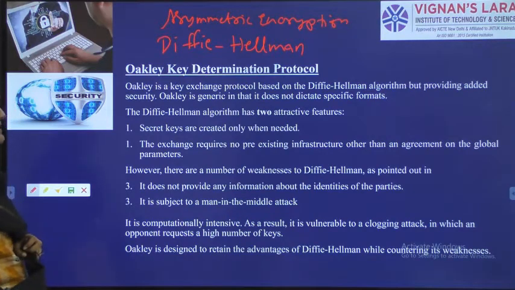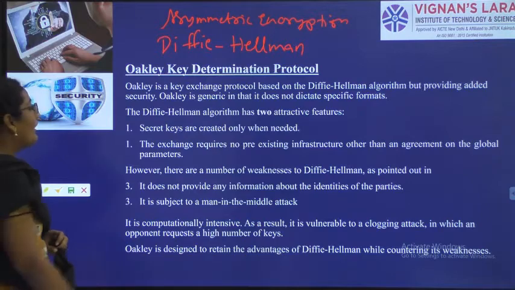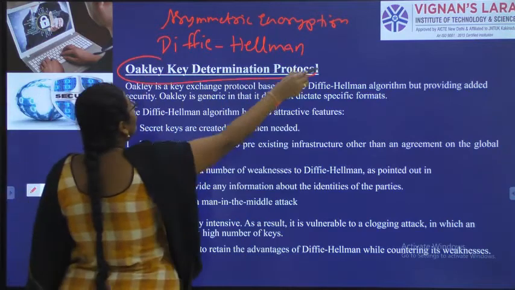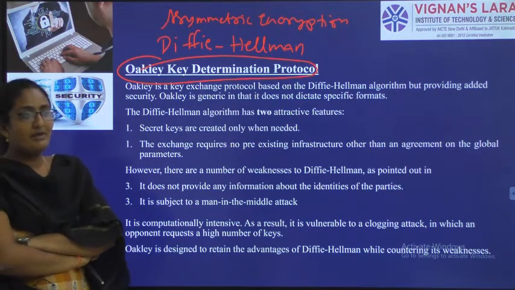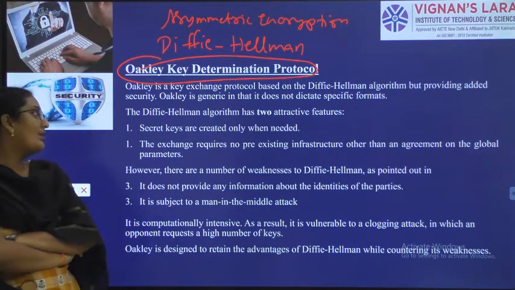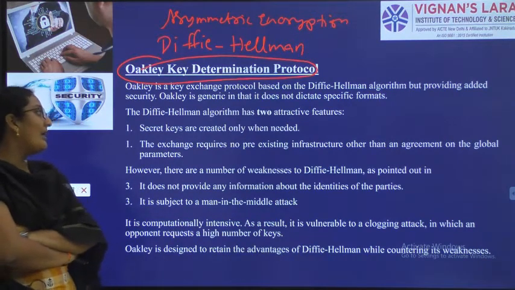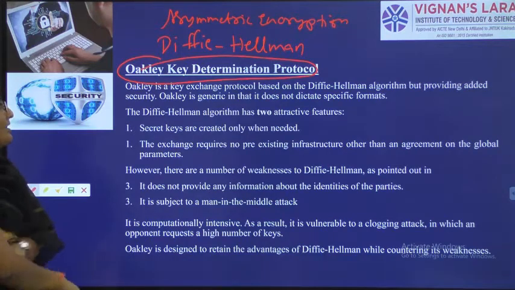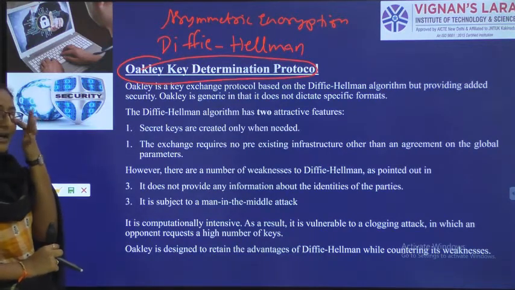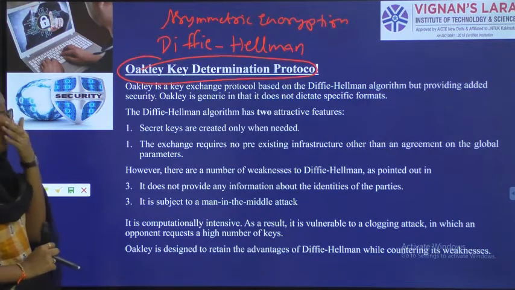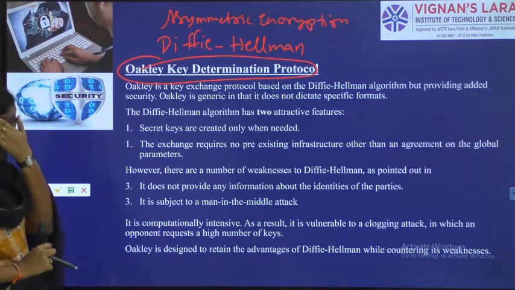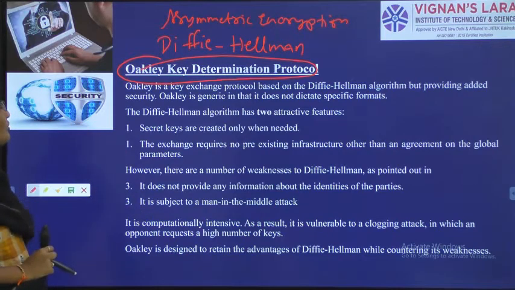What are the drawbacks we have in Diffie-Hellman algorithm are overcome by Oakley key determination protocol. So for key exchange, we have two different protocols. First one is Oakley key determination protocol. What are the advantages of this Oakley? The drawbacks of Diffie-Hellman key exchange are sorted out in Oakley key determination protocol.